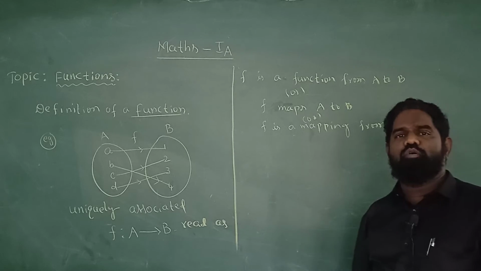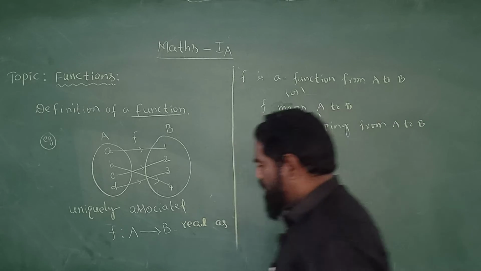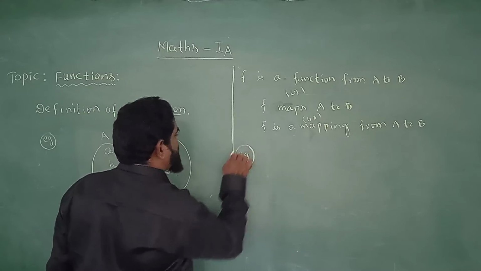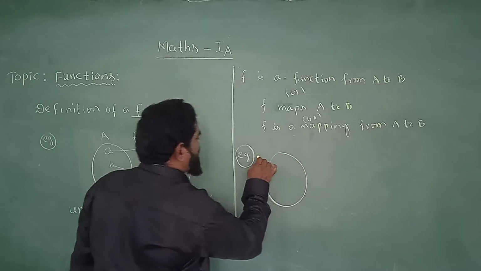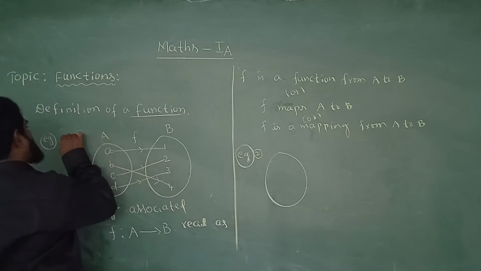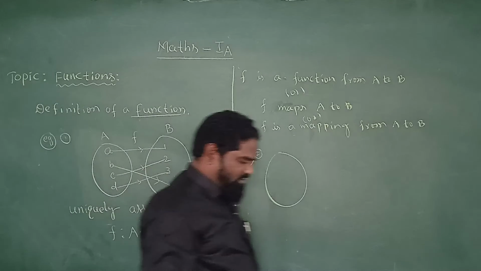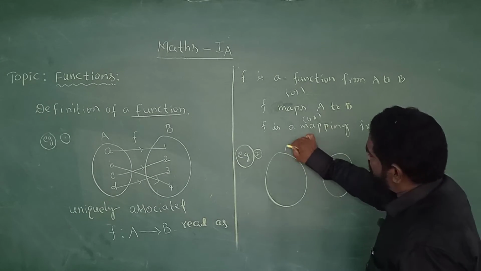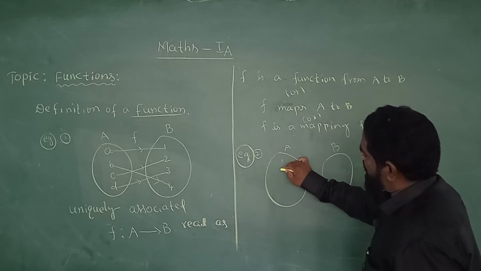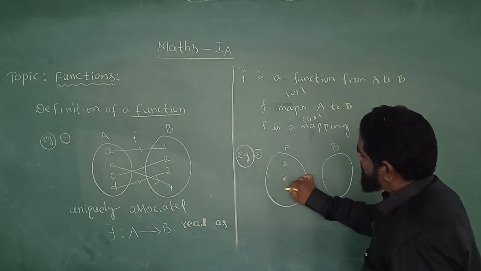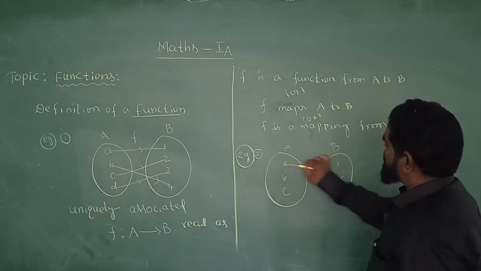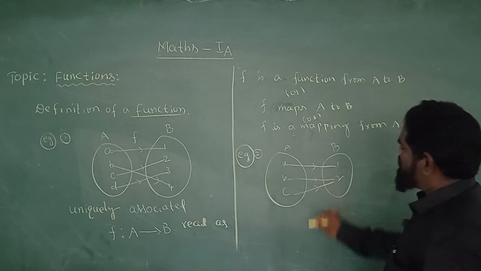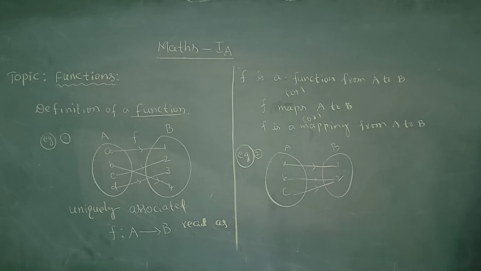So we can take so many examples. One more important thing: I will give many examples for the function. This is example 1. Another example, example 2: suppose A has elements a, b, c and B has 1, 2. a is associated with 1, b is associated with 2, c is also associated with 2.